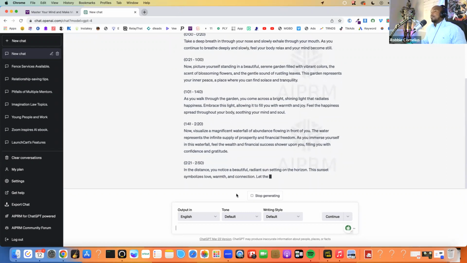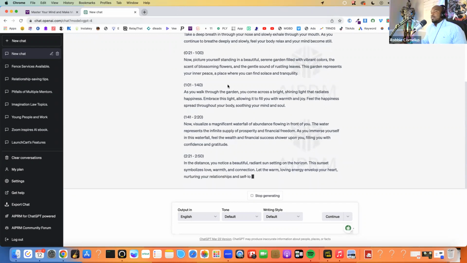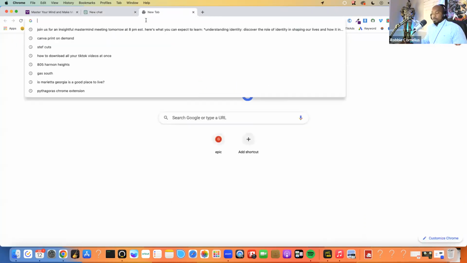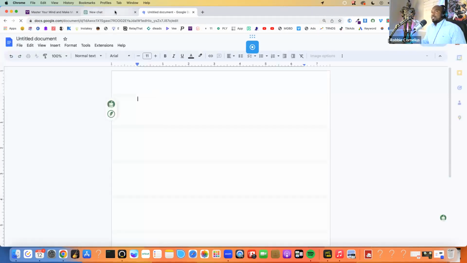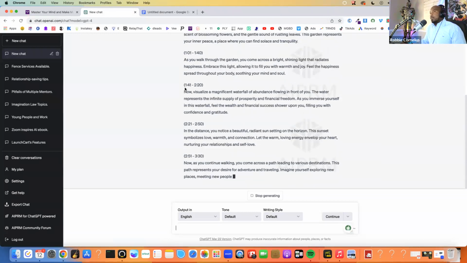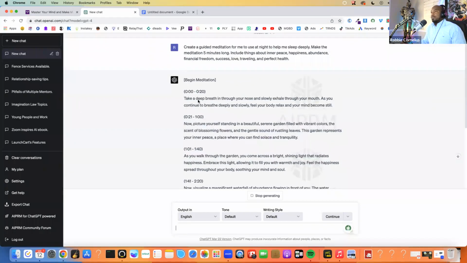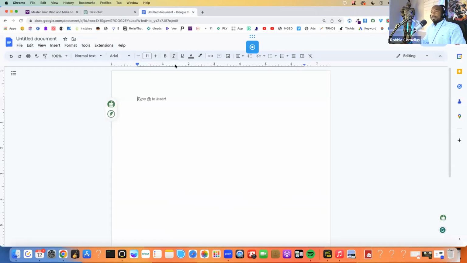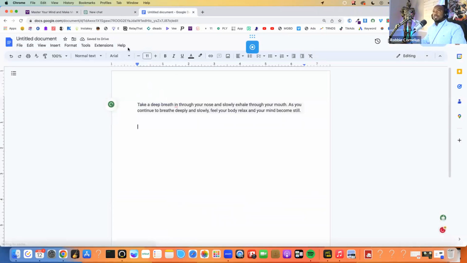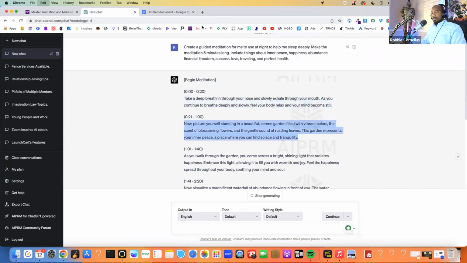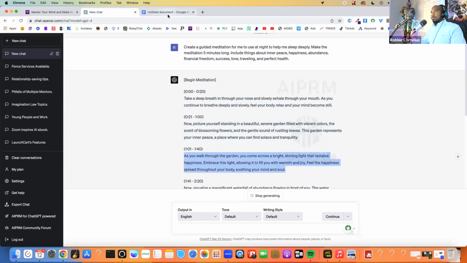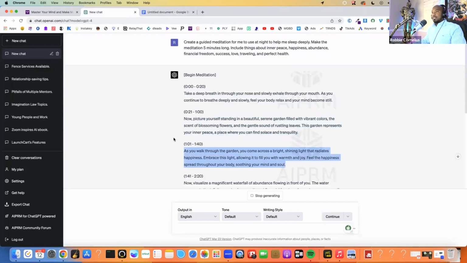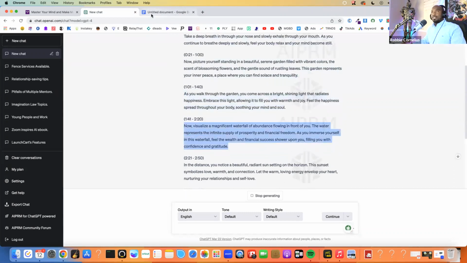I like that. And so another thing I'm going to do here is open up Google Docs, because we're going to be using this output in another software and we don't want to include the time slots. So what I'm going to do is copy that and drop it over here. I'm going to copy this and drop it over here. Copy this. I'm just copying these things and taking out the time slots, because we don't want the time slots included in the recording of this meditation.